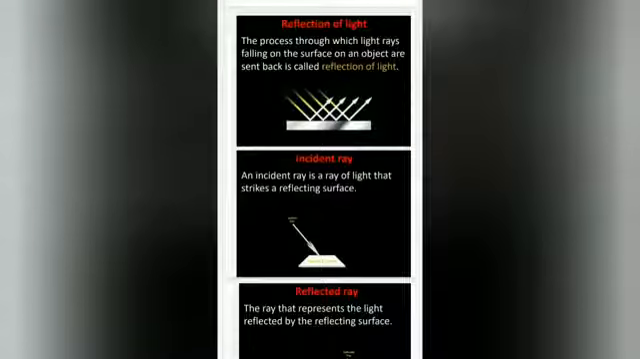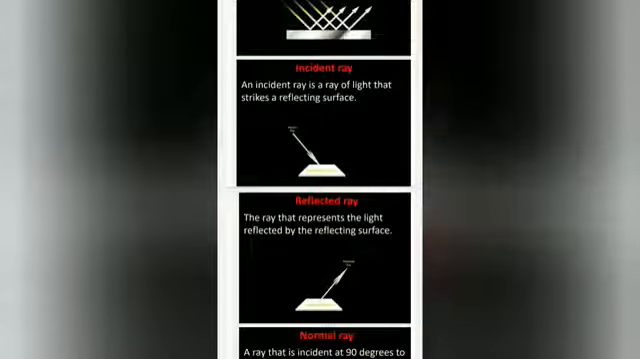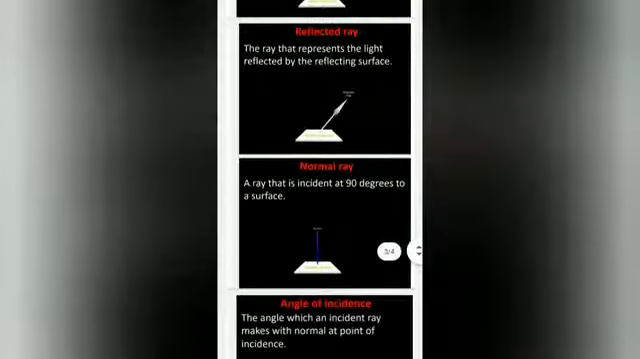What do you mean by incident ray? An incident ray is a ray of light that strikes a reflecting surface. So the incident ray is the one coming from the original source, maybe the sun or a light. Next, the reflected ray. The incident ray is going to reflect, and that ray is called the reflected ray. It is the ray that represents the light reflected by the reflecting surface.